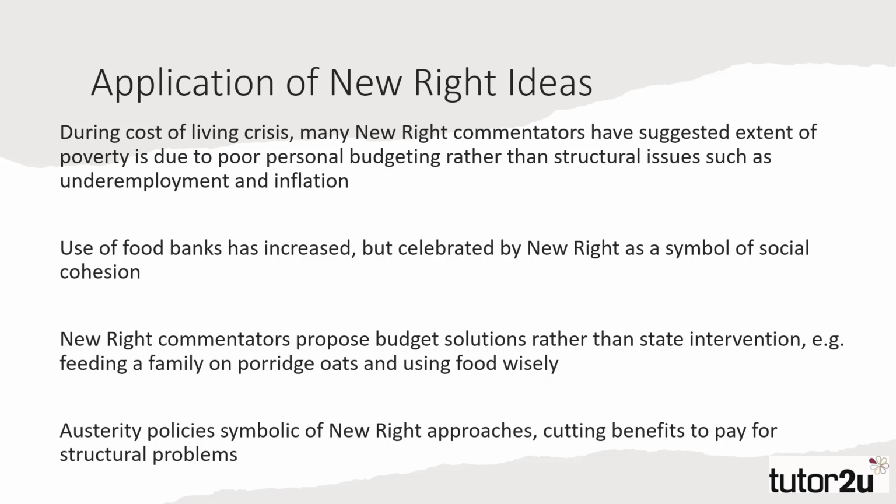A further example of the new right view of poverty is the cuts to benefits and services proposed through the austerity period, thrusting many into poverty, disproportionately minority ethnic groups and those who are disabled. And this was performed to balance the budget deficits caused by the failings of the wider economic system. This made individuals pay for structural errors.